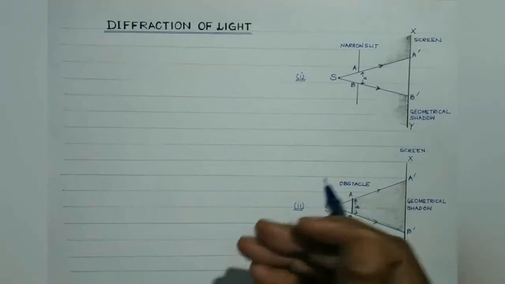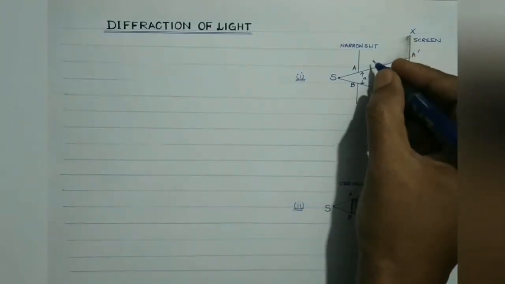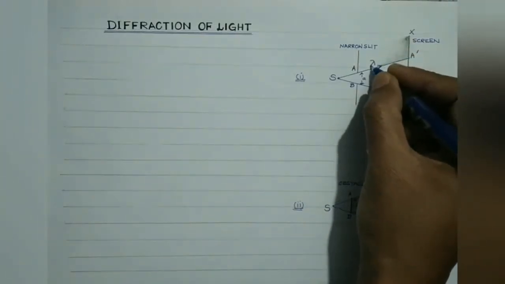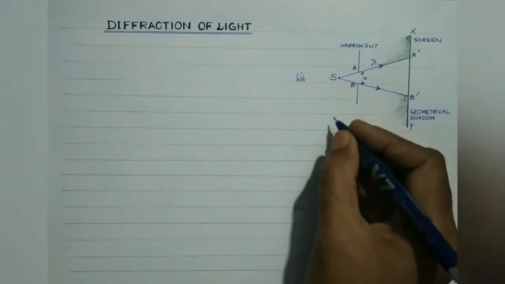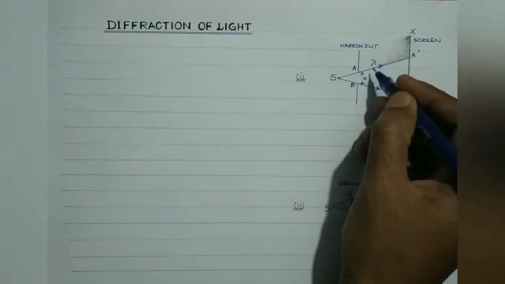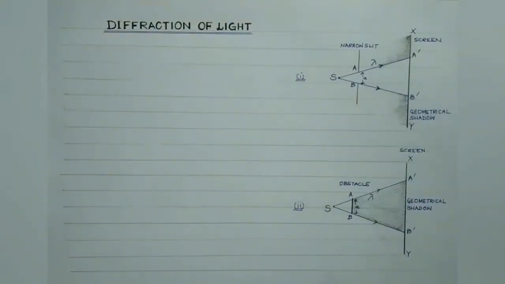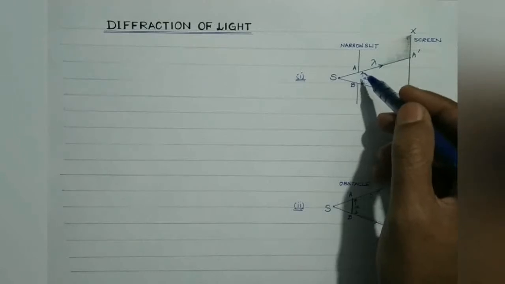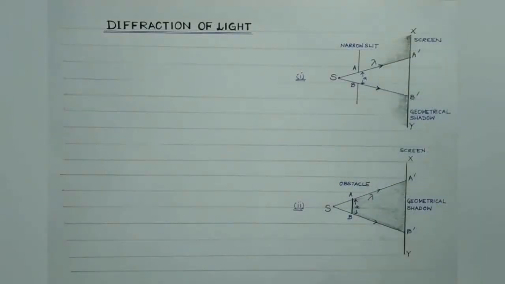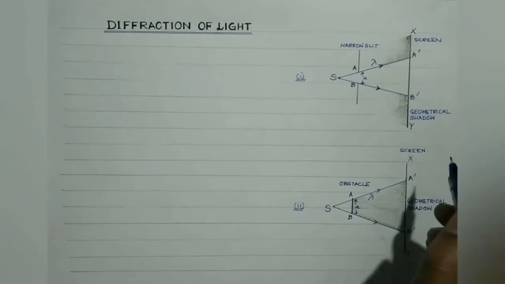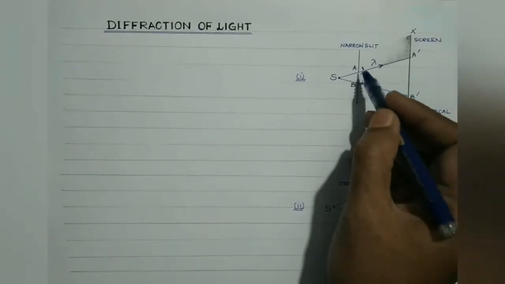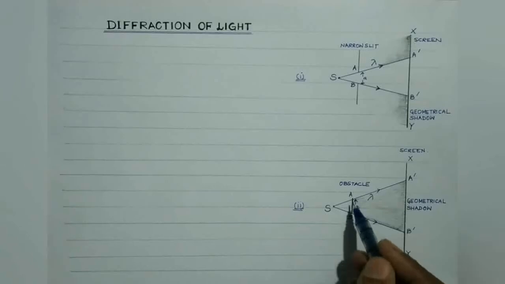to the wavelength of the light. Suppose the wavelength of the light wave emitted by this source is lambda. And if a is comparable to lambda, then what happens is light enters in the geometrical shadow region as well. So light enters in the prohibited region as well, right? So this shows that light can bend round the corners of a slit or an obstacle.